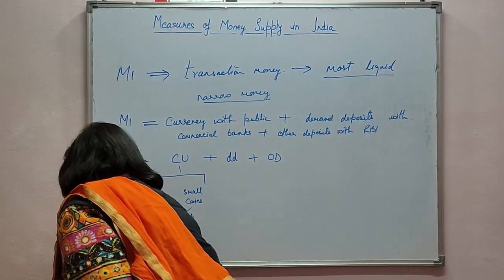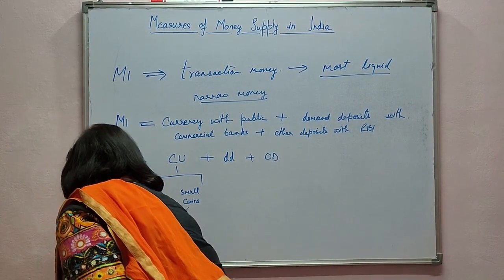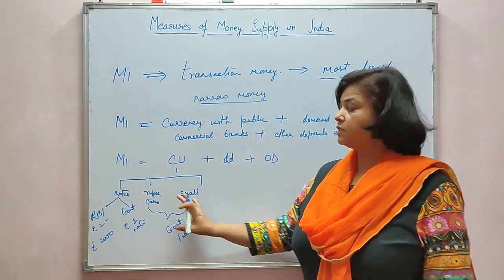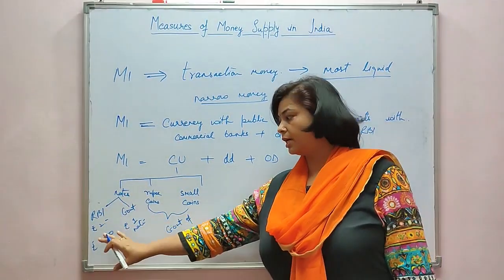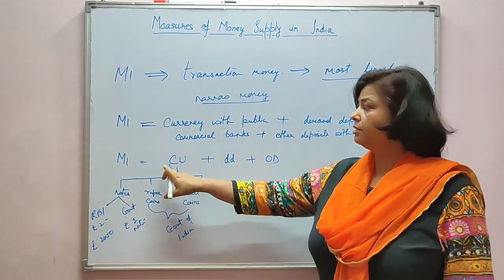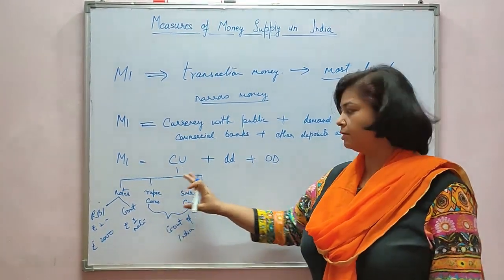The highest denomination printed in our country is rupees 2000. So these are the currency which is printed by either RBI or the Government of India and comes under CU, that is currency with public, the currency which is held by the public.